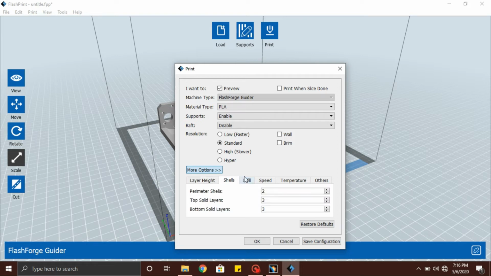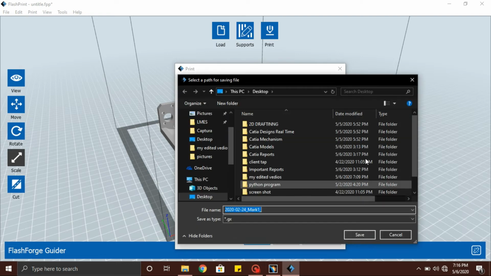These shells are the outlines of the perimeter. The infill is the pattern of the structure that is printed inside the object. By deciding this infill density, the object can be strengthened and the time period of the print can be reduced. And now I am going to save the file as .gx.